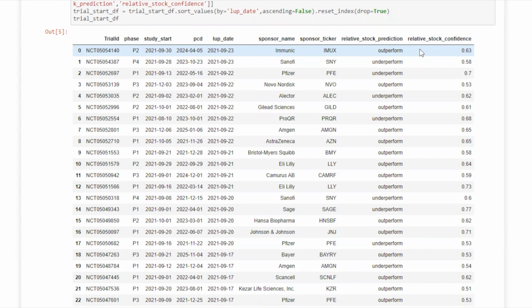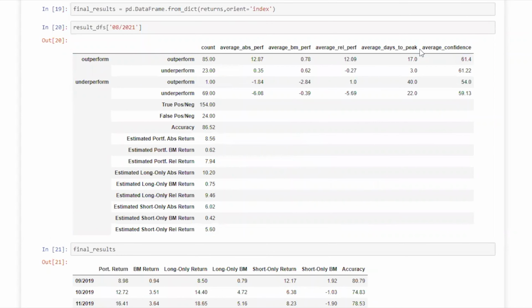So in this case, you can see we predicted it would outperform, and you can see our confidence interval along with that. You'll receive about a half dozen of these every day. Now, on the 23rd, there were only 2 that popped up, and you would receive these actually the next day, the day after posting. So with that, let's talk about how well this plays out. In the top table here, these are the results for trials that were started and posted in August of 2021 and the results that played out over the next 28 days or so.